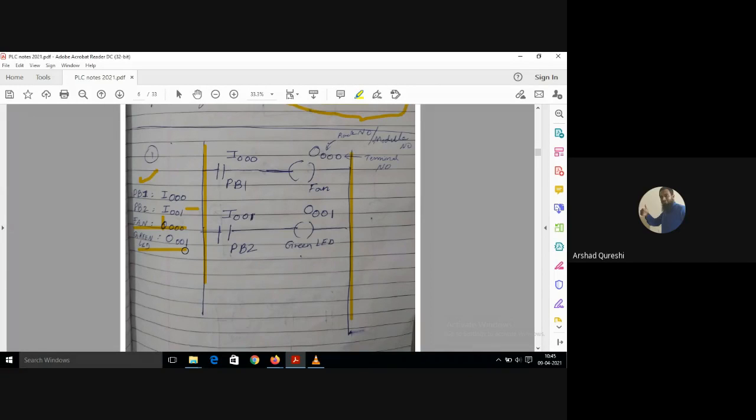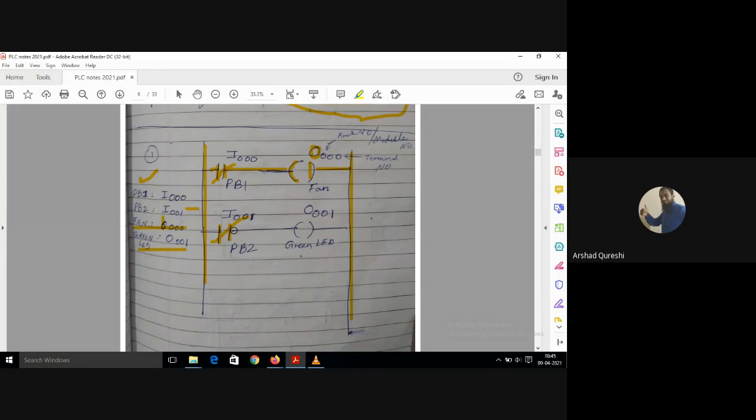Okay, so what is happening? See, I'm writing the program. I'm starting from here. Here for PB1 I'm keeping a normally open contact. So the normally open contact, when push button is pressed, will close, and you will get the output. Then after that, if you want to press push button 2, then push button 2 will be pressed. The program will read it.